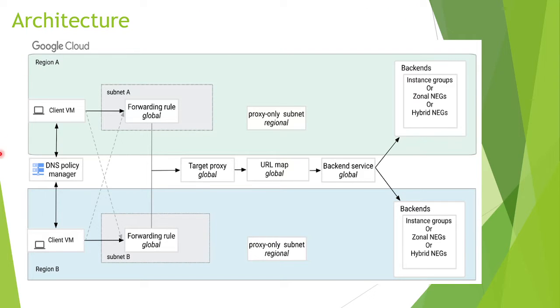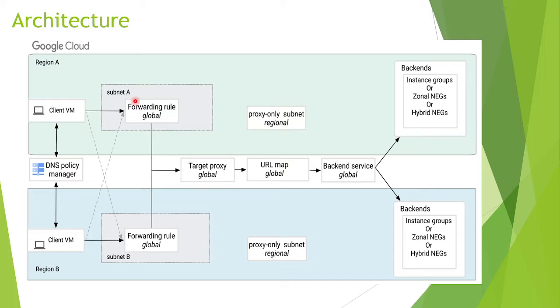This is the architecture which we can use here. As you can see, we have region A and region B. We have to remember that in the regional internal load balancer we create only a single proxy-only subnet, which is a regional one. But here we have to create a proxy-only subnet in both the regions in which we are going to create this cross-region internal load balancer. You can see we have a proxy-only subnet in both the regions.